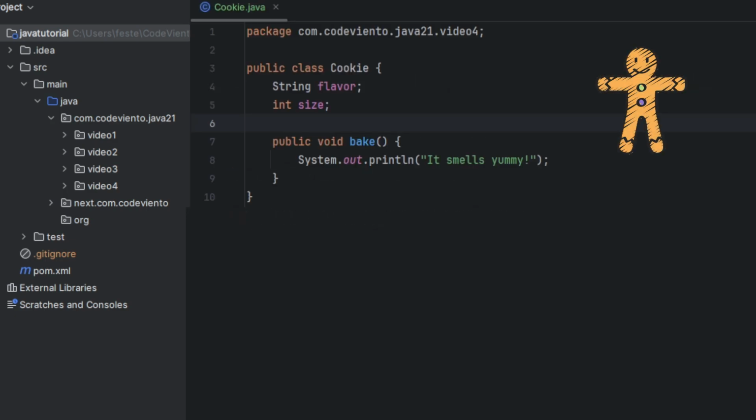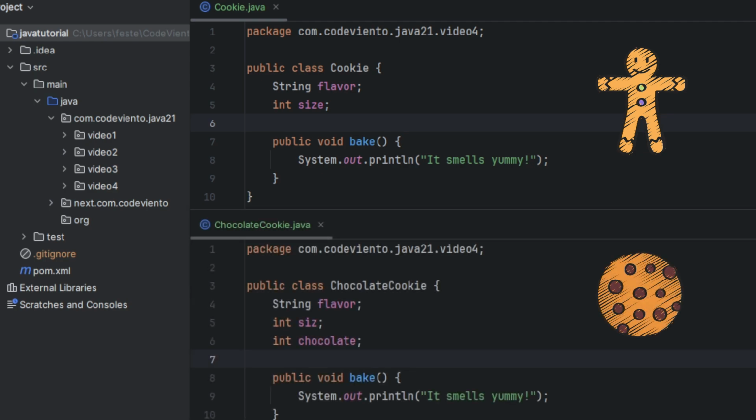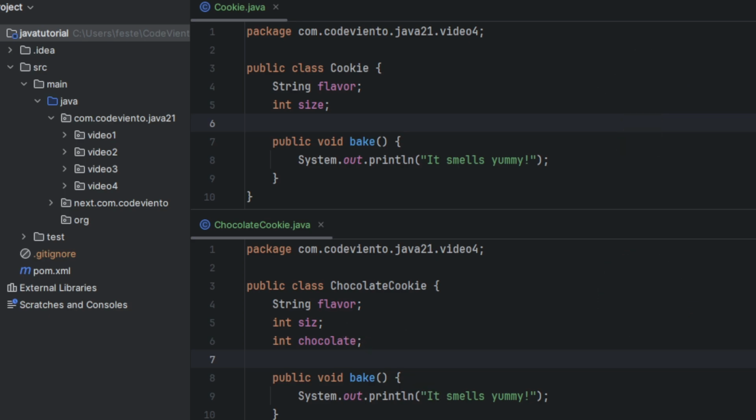Imagine you are building a cookie store application, and you need to represent a cookie with flavor, size, and bake logic in a Cookie class. Then you decide to represent another cookie type, chocolate cookie, with flavor, size, and bake logic also. You could repeat flavor, size, and bake logic in ChocolateCookie. But why? That's where inheritance, abstraction, and interfaces come in. This is inefficient. We are repeating everything.